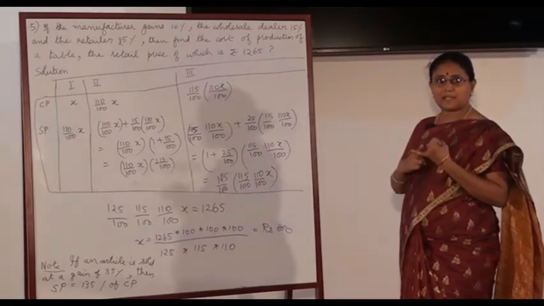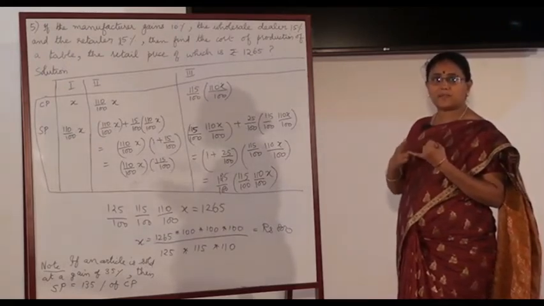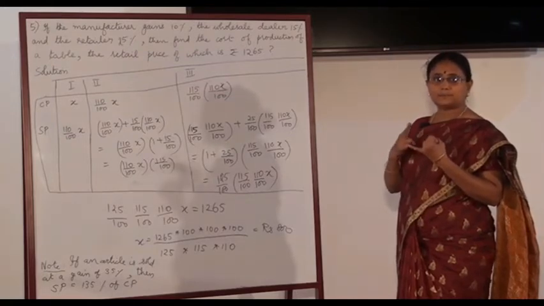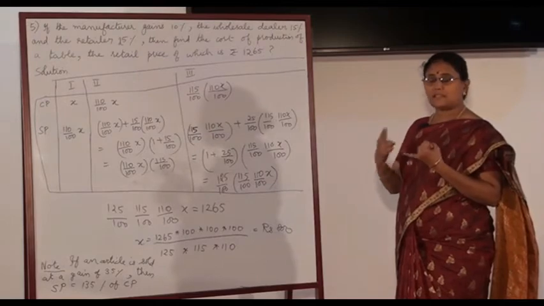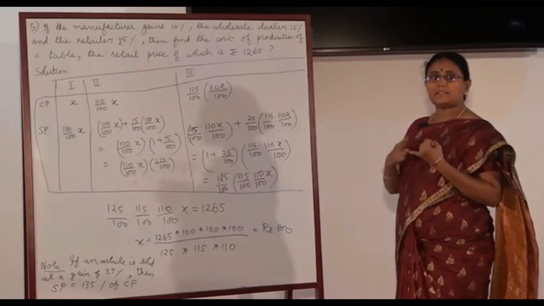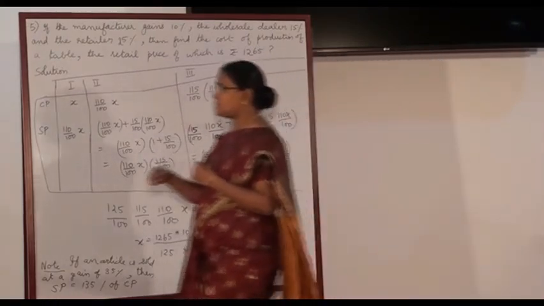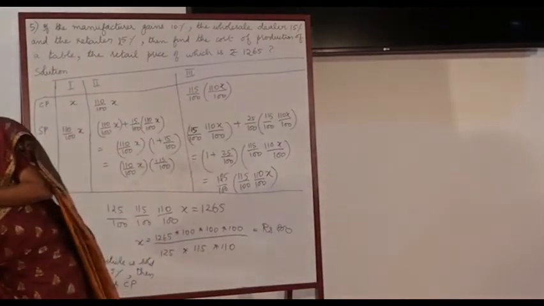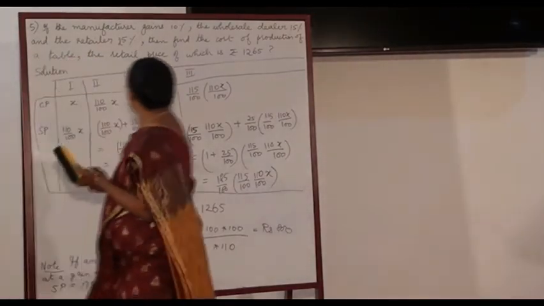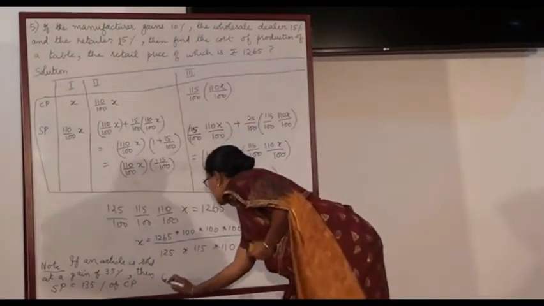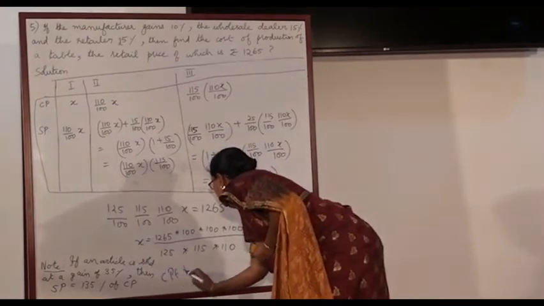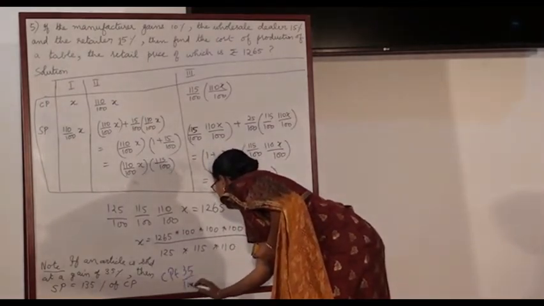What is the selling price if there is a 35% profit? CP plus 35% of CP.